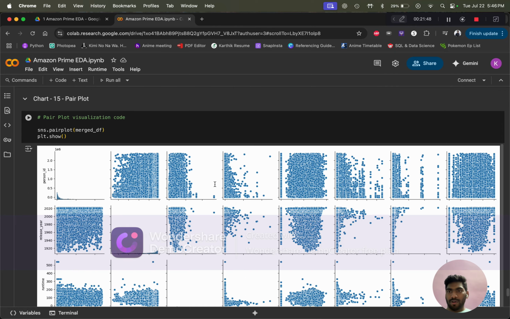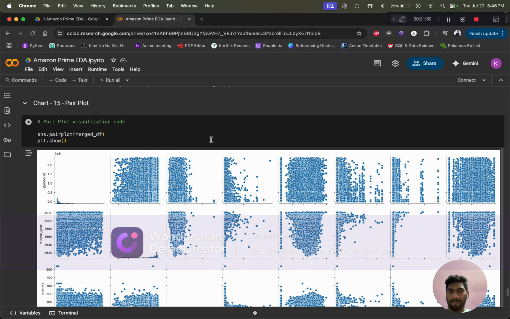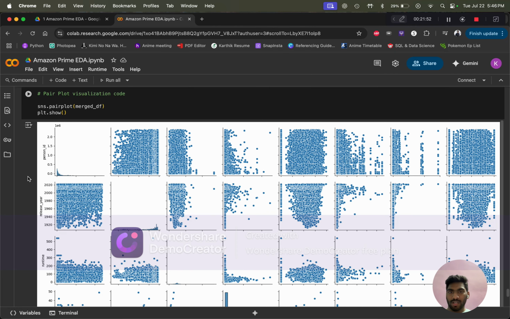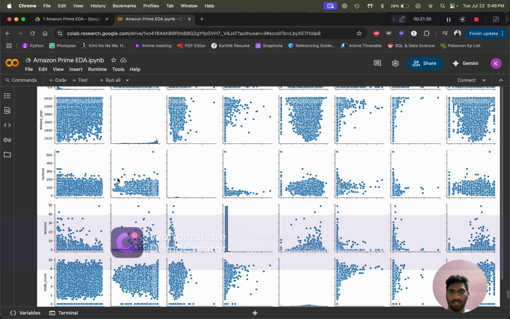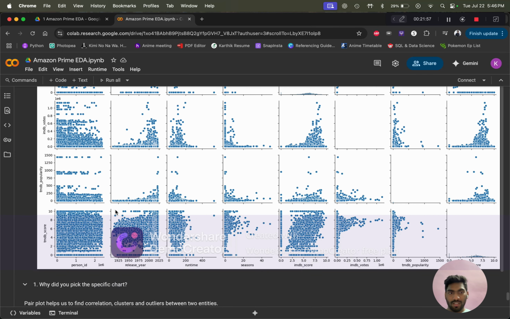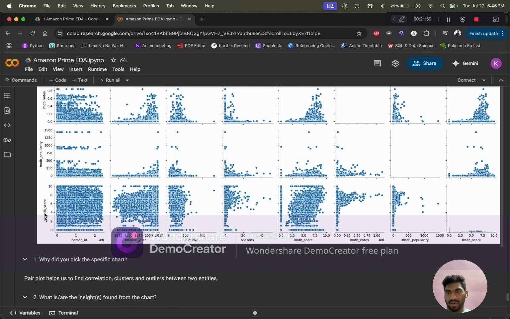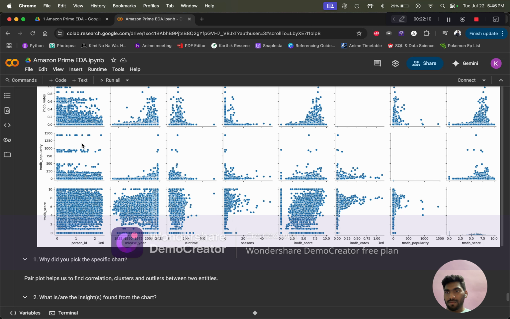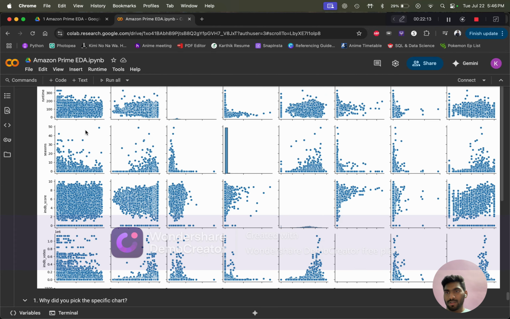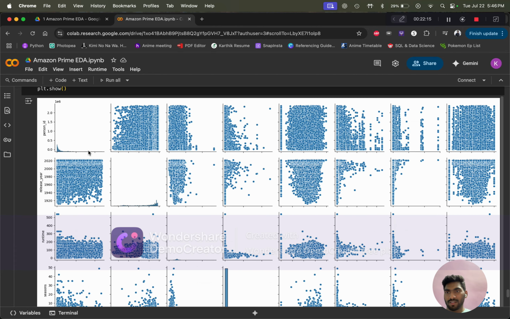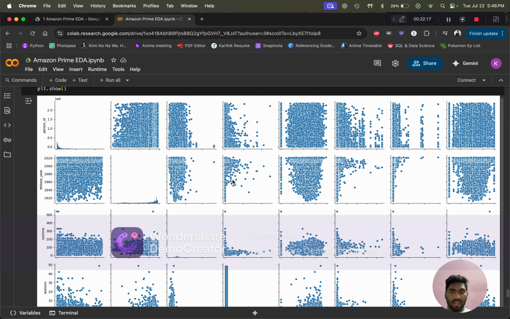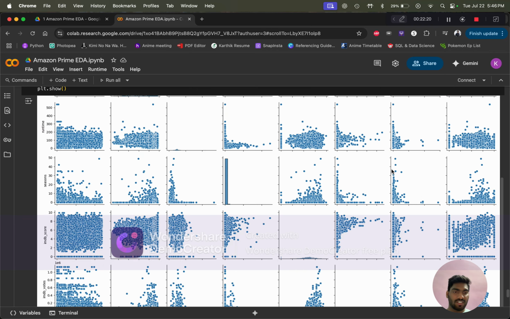And the final plot that I have visualized is a pair plot, which shows the correlation between each of the data types. As we can see, TMDb score and person ID. If the person ID is from 1 to 2, we can see all the TMDb scores, and the same for person ID and TMDb popularity, TMDb votes, score, seasons, runtime, release year, and person ID. As we can see, we can see all the scatter plots.